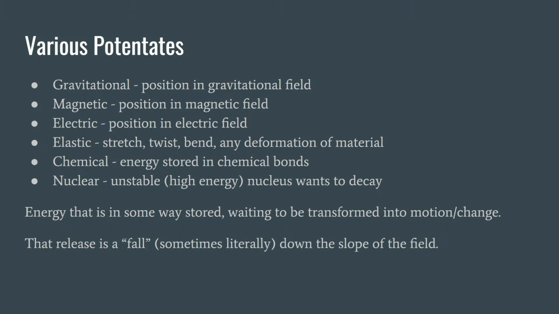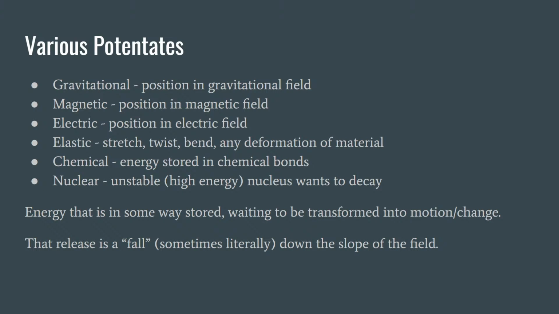Similarly, you can have magnetic potential energy, due to the position of a magnetic object in a magnetic field, or electric potential energy, with an electrically charged object existing within an electric field. But it's not just the position of things in space. Sometimes it's the substance itself.